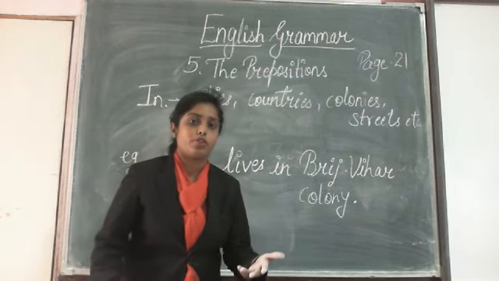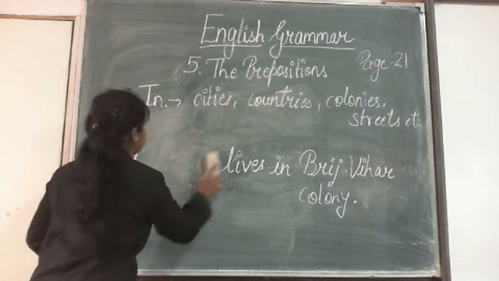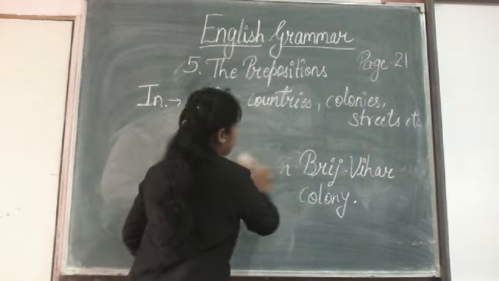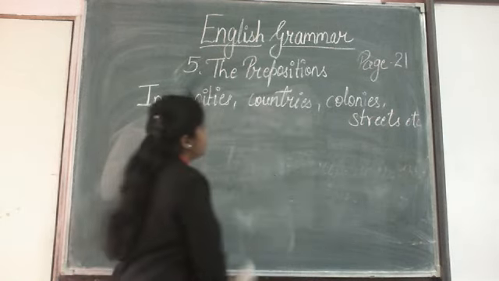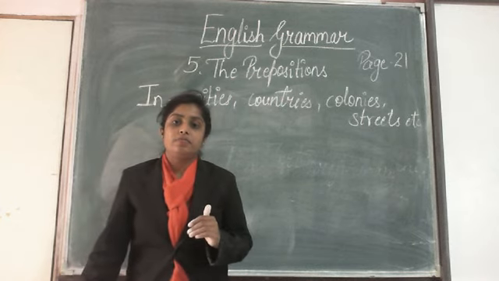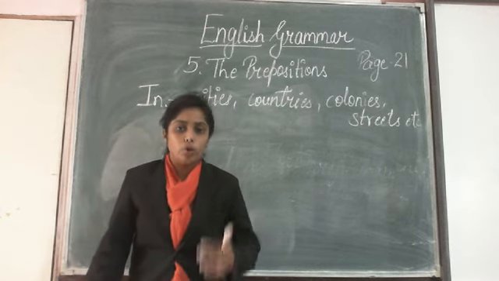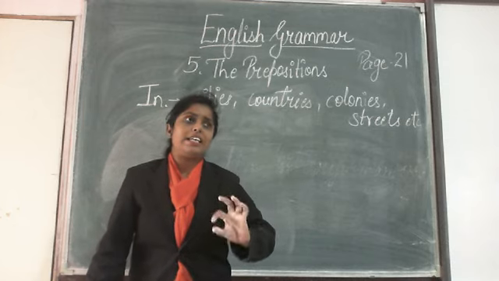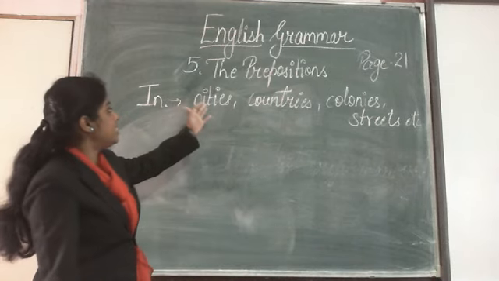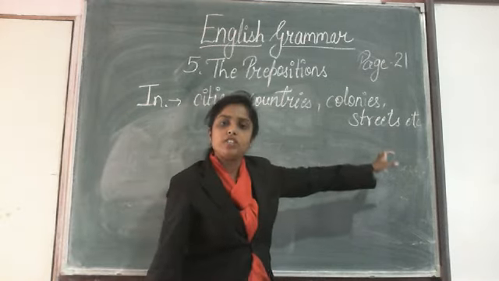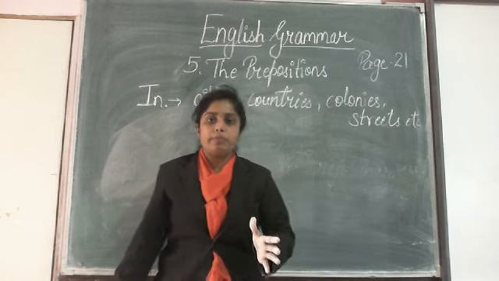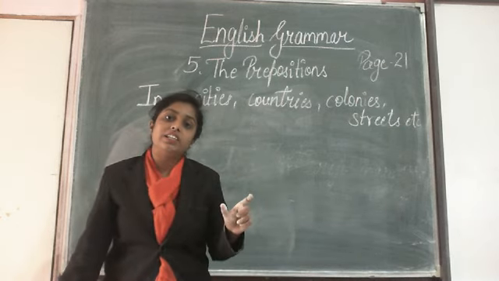There are some more uses of "in" that I am going to tell you. Please remember "in" whenever you are telling your location by the name of any city, country, colony or street. You have to remember that the preposition "in" will come.